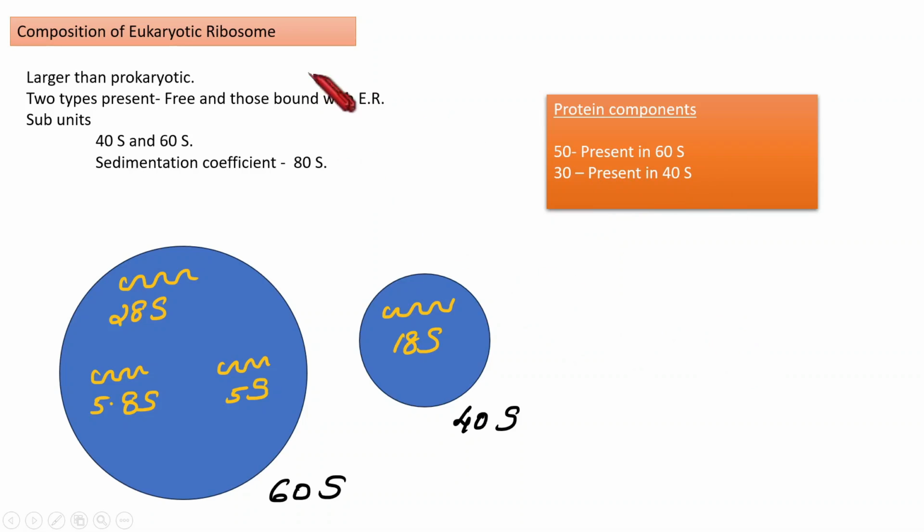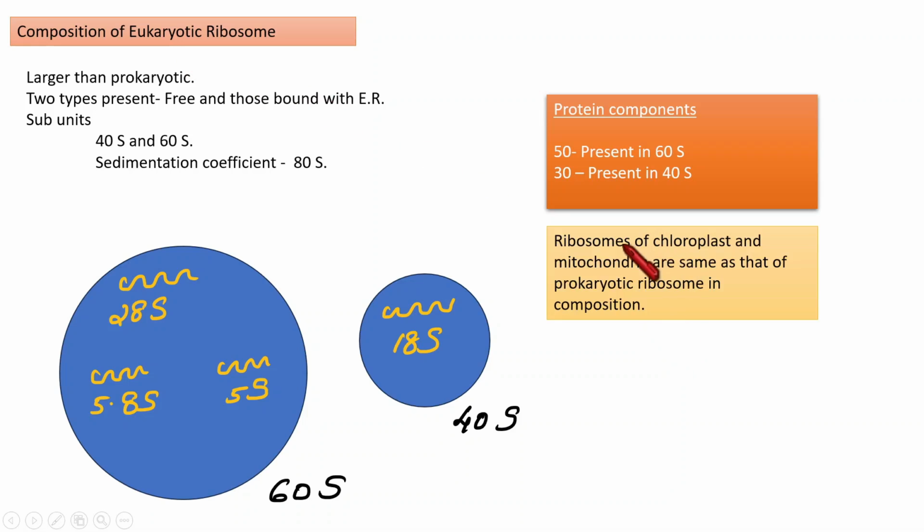And as we mentioned the composition of prokaryote and eukaryote ribosomes, what about the composition of the ribosomes present in chloroplast and mitochondria? These ribosomes have resemblance, as they are similar when compared with the prokaryote. The composition-wise also they are similar to that of the prokaryotic ribosome. So no need to mention its composition again here.